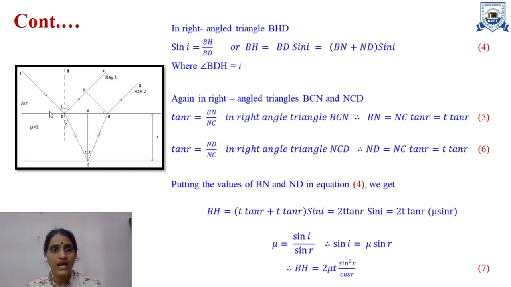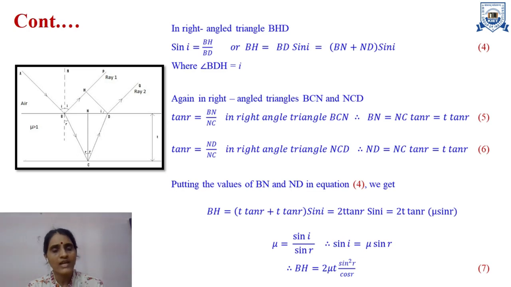Now again my BD term is completely unknown over here. So I can divide the BD into two parts, that is BN plus ND. So my BH is equal to BN plus ND, bracket close, sin I. Now again if I see over here, BN is unknown to me and ND is also an unknown parameter.